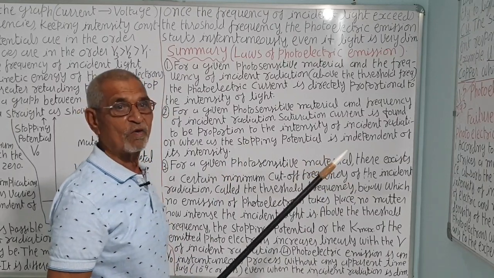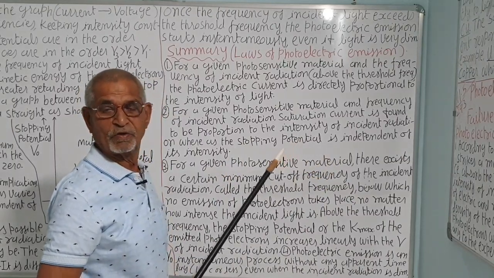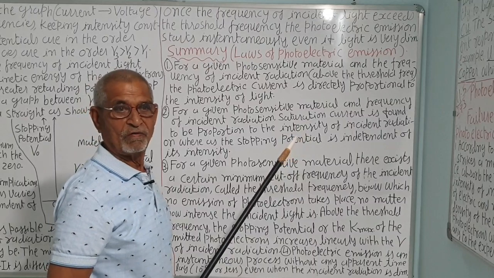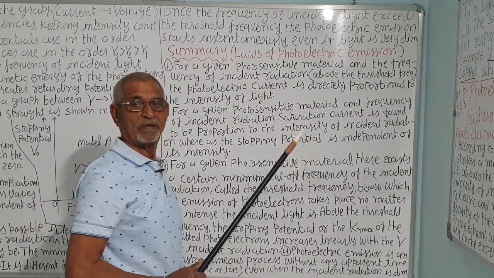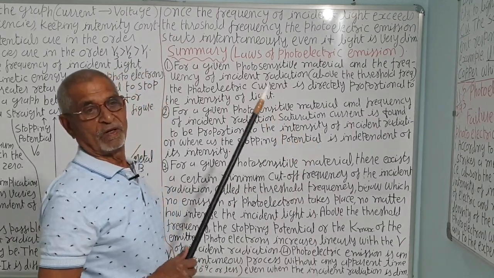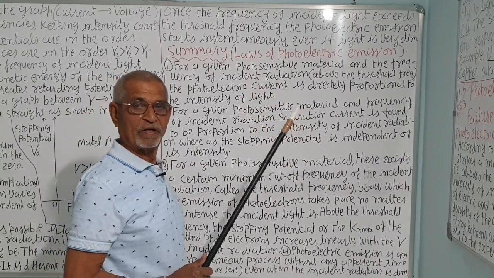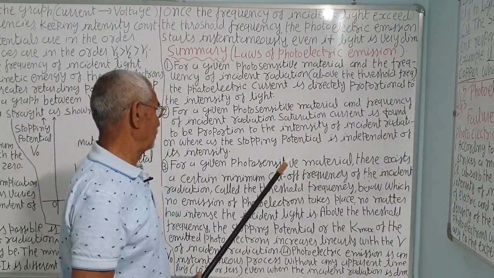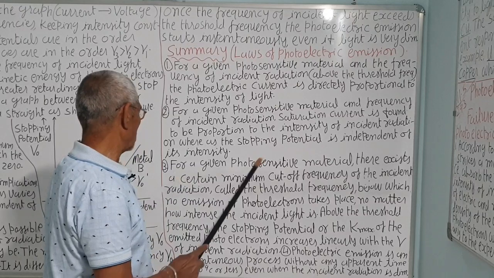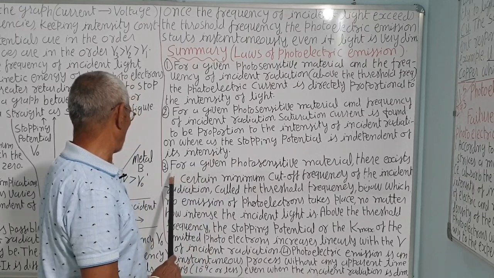More is the intensity, more photons will fall on the photosensitive plate, more electrons will be liberated or emitted from the emitter or cathode or photosensitive plate, and more current will flow. Correct? So, with more intensity, the saturation current will be higher.